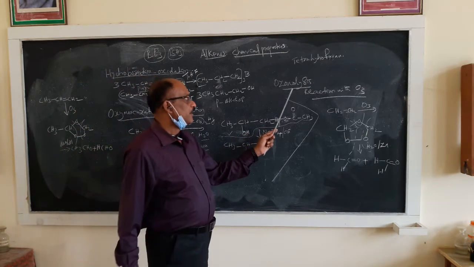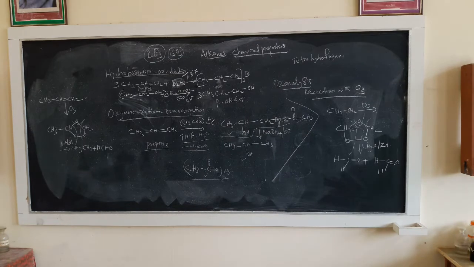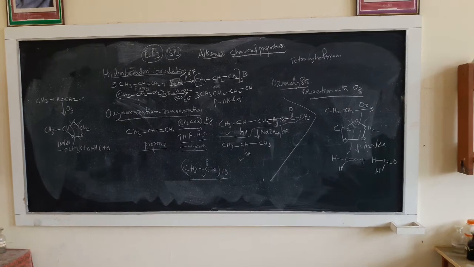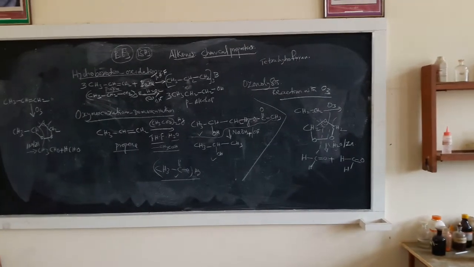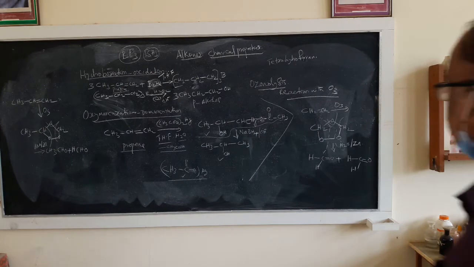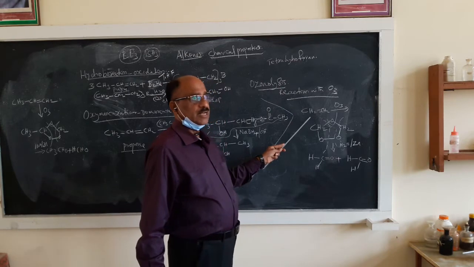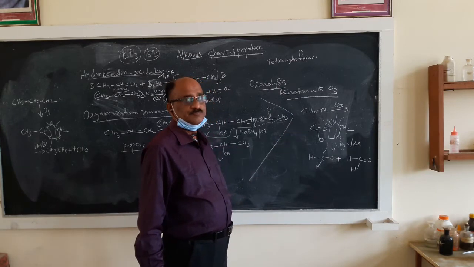Alright, on the extreme right side of the blackboard, I have written another reaction which is also a very important reaction in organic chemistry, known as ozonolysis. Ozonolysis is the reaction of an alkene with ozone gas.